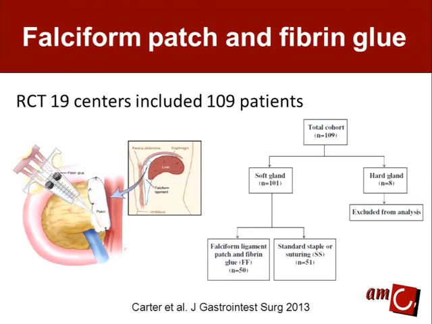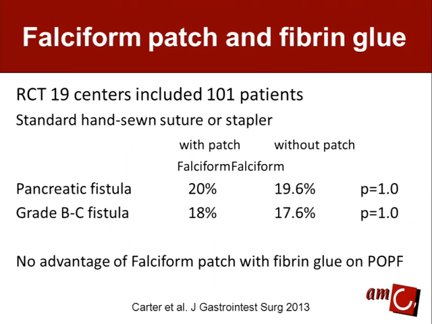But a much larger series was recently performed in 19 centers, more than 100 patients, and they selected only those patients with a soft gland, 101 patients, and randomized them to fibrin glue in combination with a falciform patch. 50 patients had a falciform patch and 51 a standard stapler or suturing line. And these are the results.